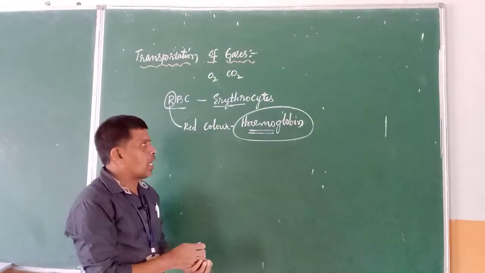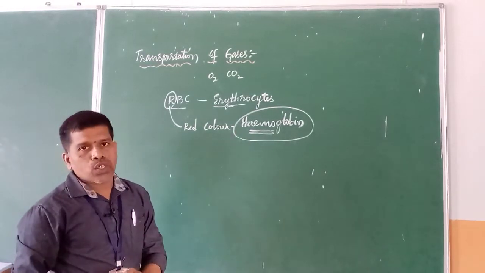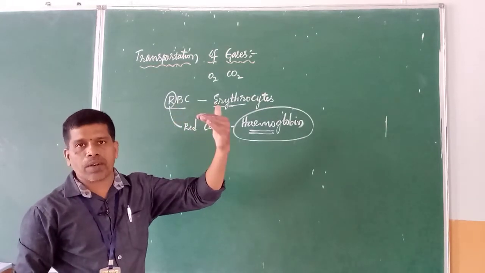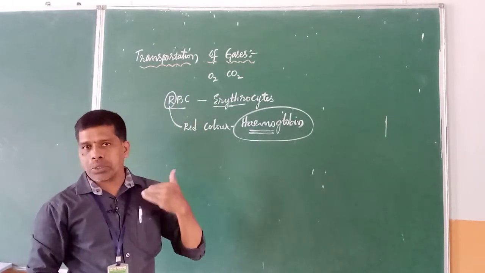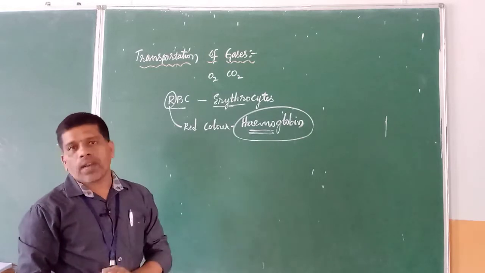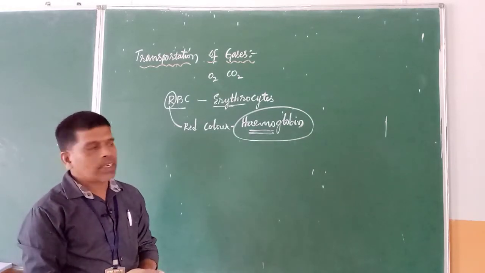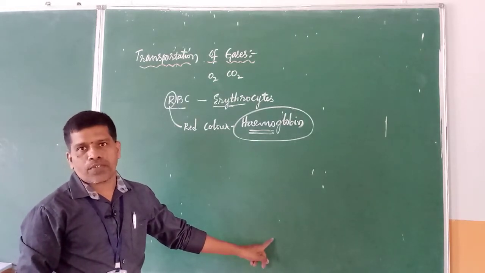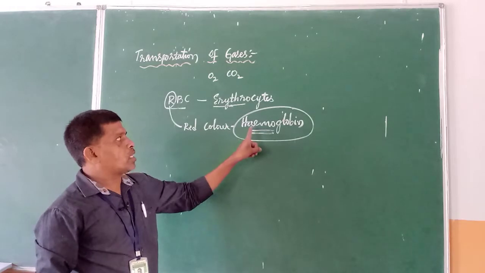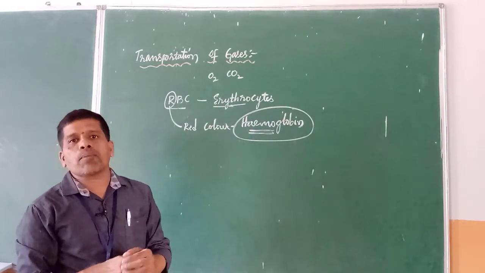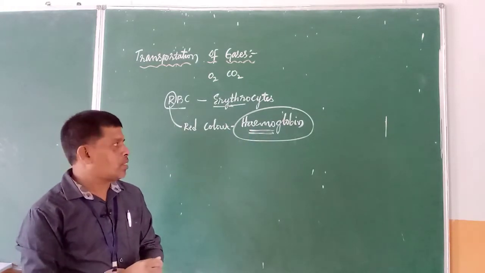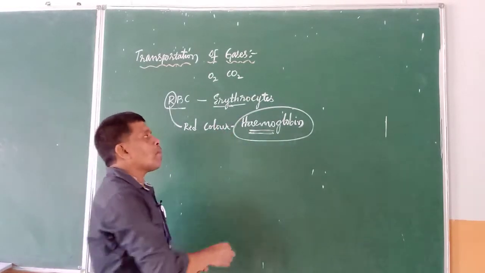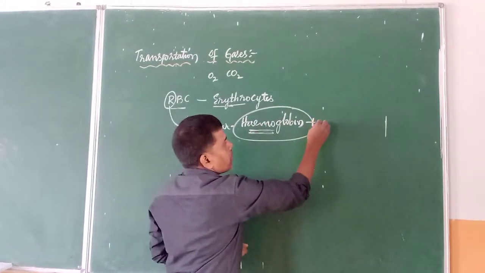During inhalation, whenever we take in oxygen, we have seen how air from the atmosphere moves into the structural and functional units of our lungs called alveoli. Just now we saw in the diagram an alveolus surrounded with pulmonary capillaries. Each alveolus is richly supplied with blood capillaries. The hemoglobin present in the red blood cells binds with the oxygen. It combines with the oxygen.